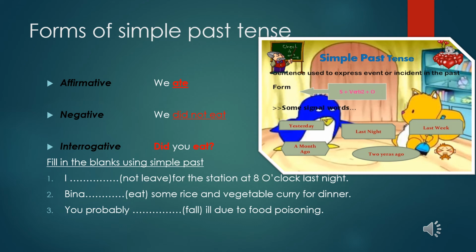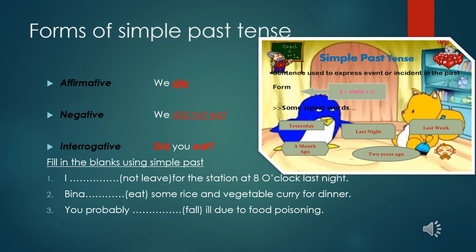Okay, so now here I have taken a different subject so that you will come to know how to use it. If I'm making the same sentence with we itself, how will it change? We did not eat. So as I told you, that verb, you need to split it. Okay, so did plus eat is ate. And in between that split, you need to use the word not. Okay, we did not eat. And then when I change it into interrogative, the question, the helping verb should come first, followed by the subject and the verb. Like, did you eat?